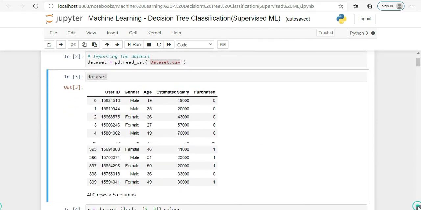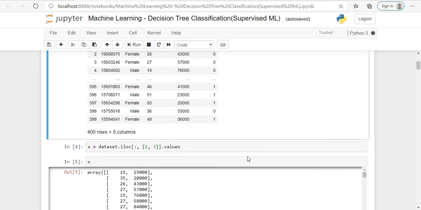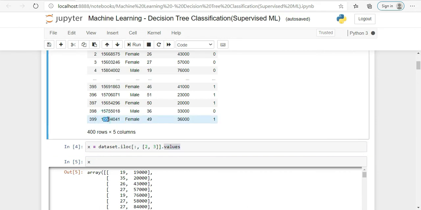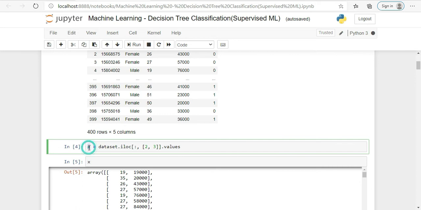Now from this data set we will extract the values of x and y. The value of x would be x equals dataset dot iloc, all rows, columns 2 and 3, dot values. So this is 0, 1, 2 and 3. These two columns would be treated as the value of x.